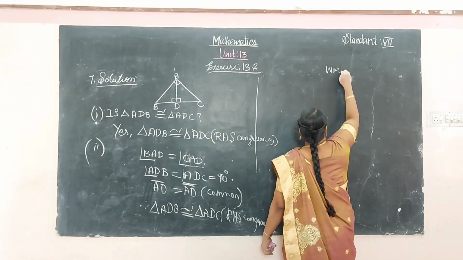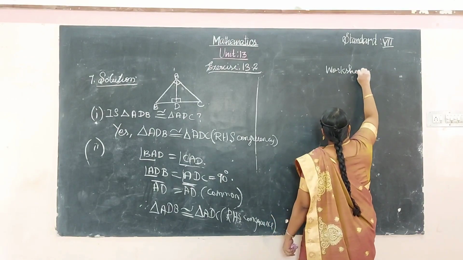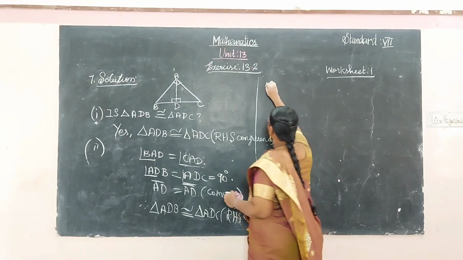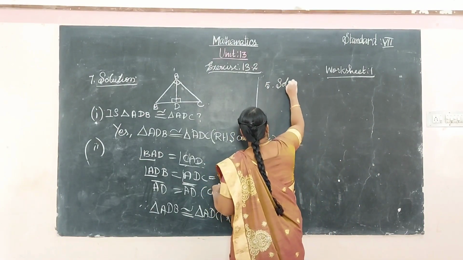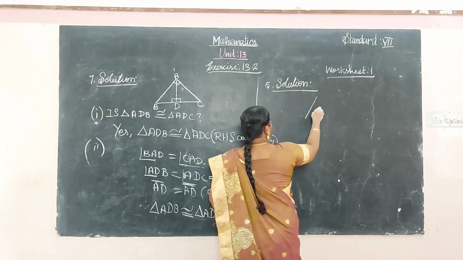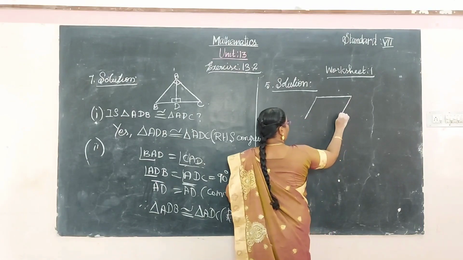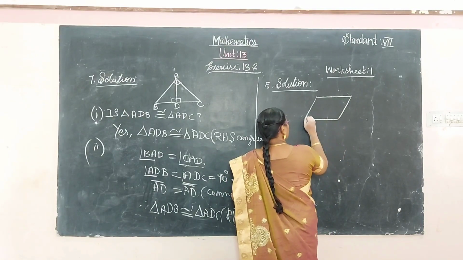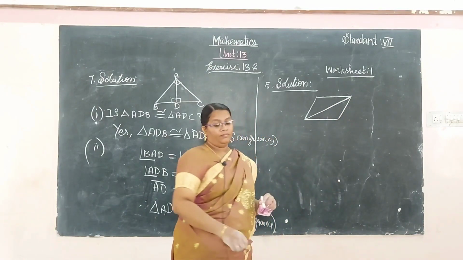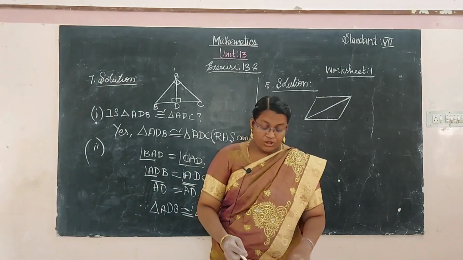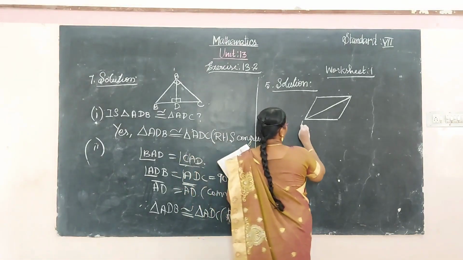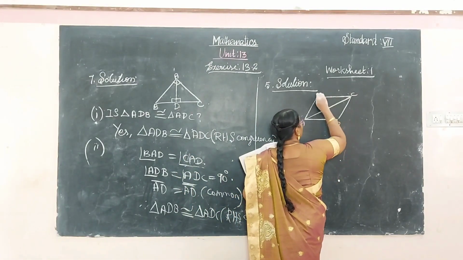Worksheet 1, fifth one, solution. Draw the parallelogram. The diagonal divides it into two congruent triangles.